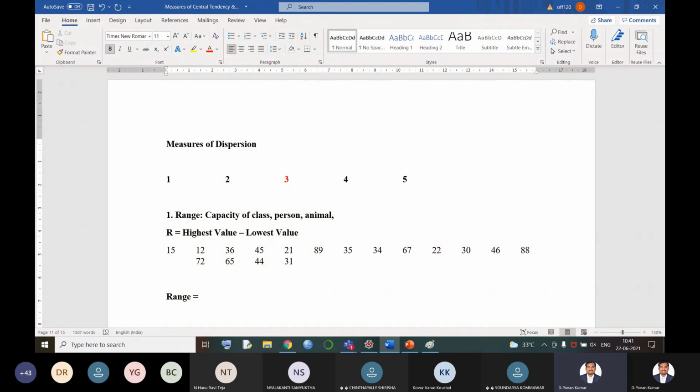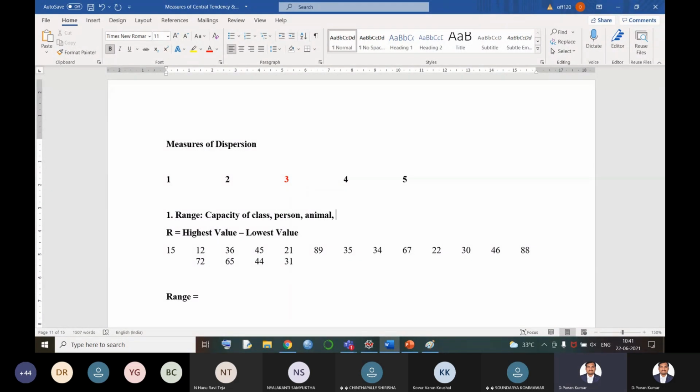What is the range of a person? What is the range of the class? That means how many people I can accommodate in a class. What is the minimum strength I can make the people sit in a class, and what is the maximum number of people I can accommodate within a class.